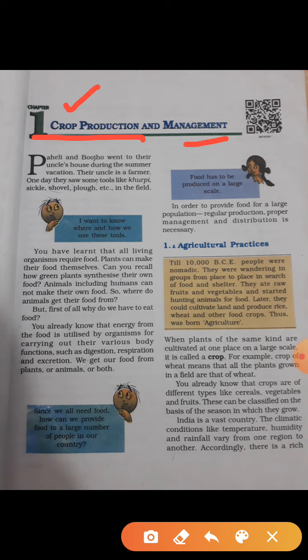Okay, and we'll study about fertilizers, the various manures and fertilizers, and the basic practices of crop production is the main focus in this chapter. We'll study about the irrigation methods also.